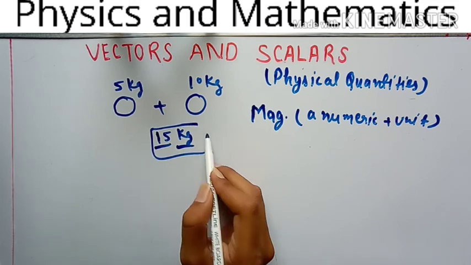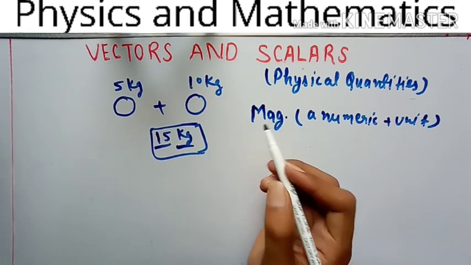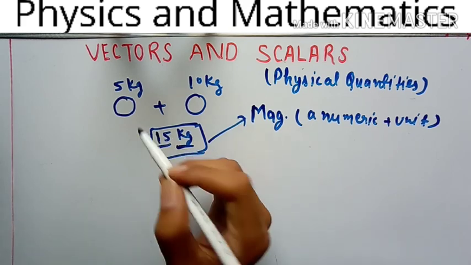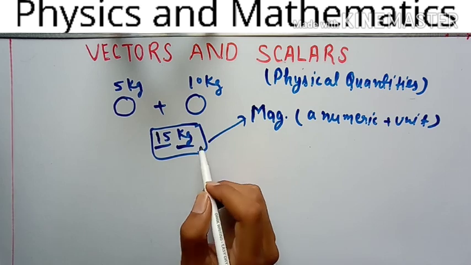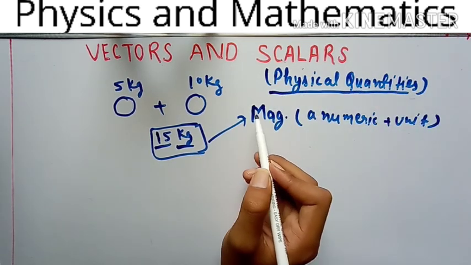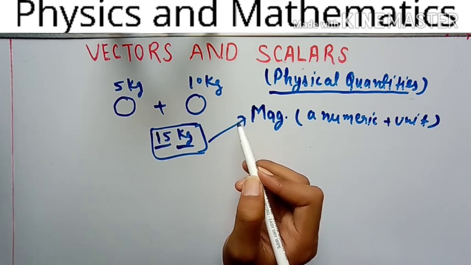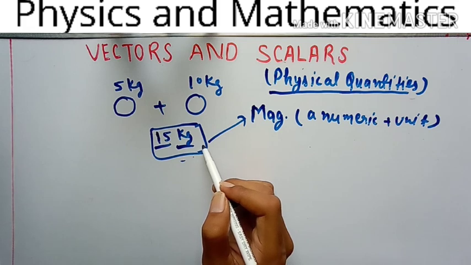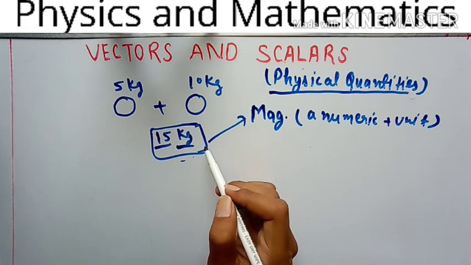Both collectively are called magnitude. Understand? Now what about vectors? There are certain physical quantities that are not completely represented by magnitude, meaning direction is also important for them.